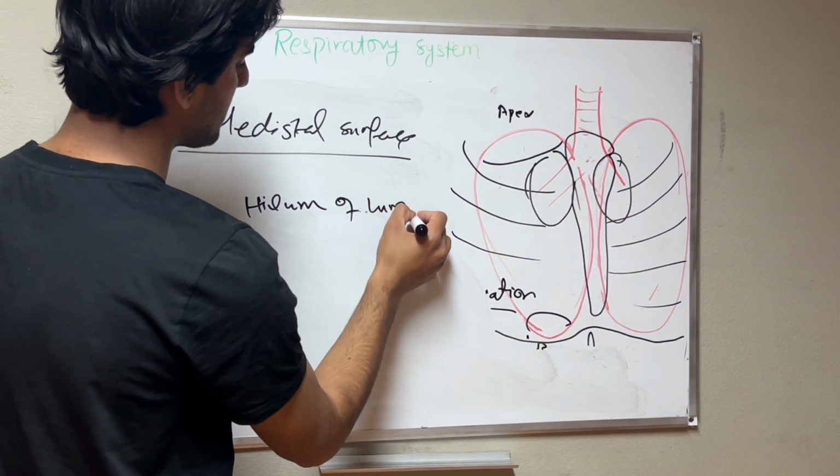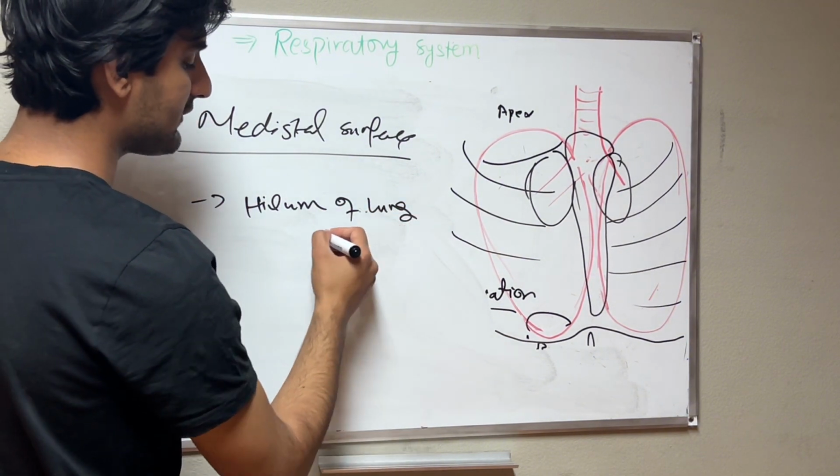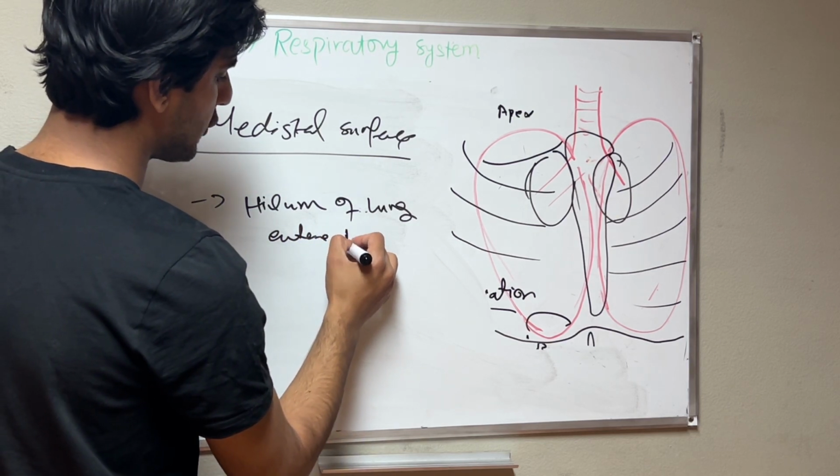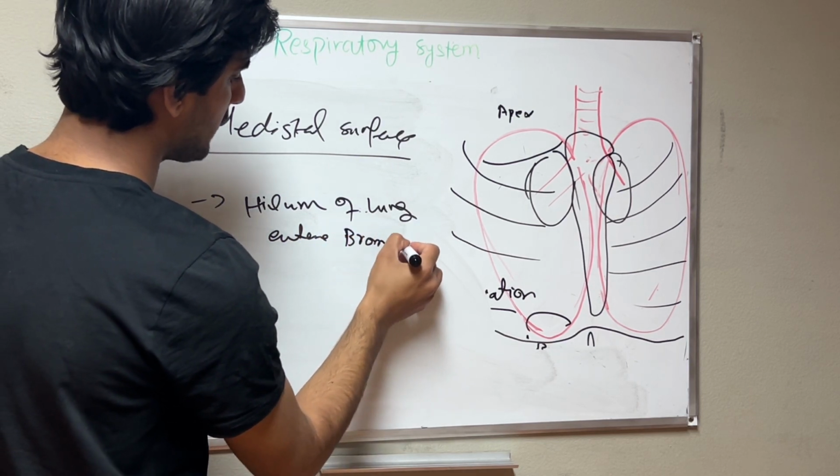The hilum of the lung is where the main bronchus enters.